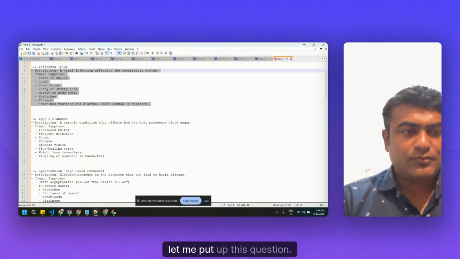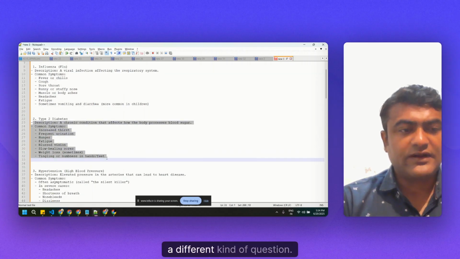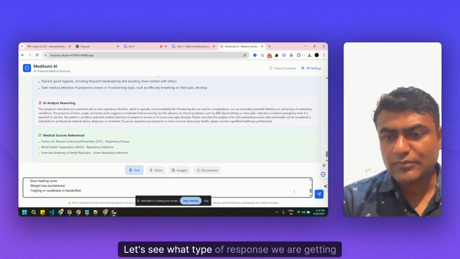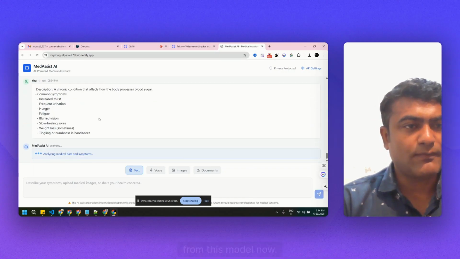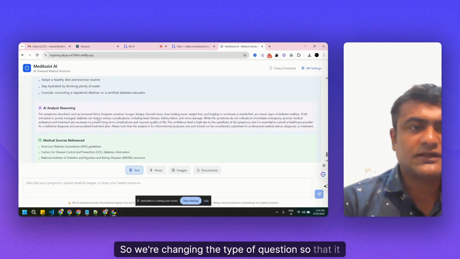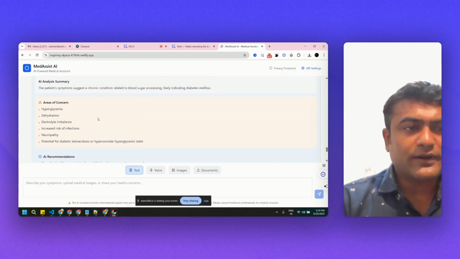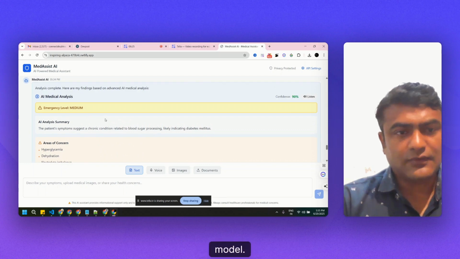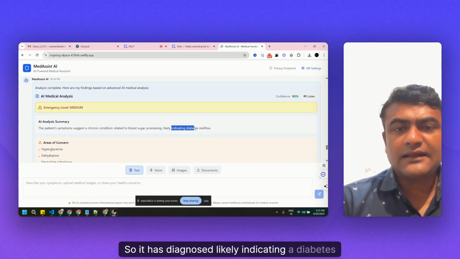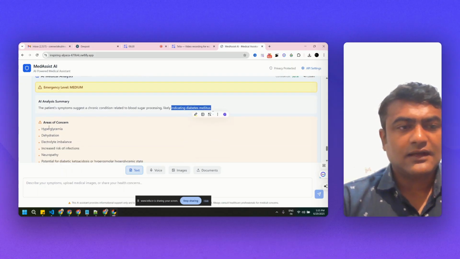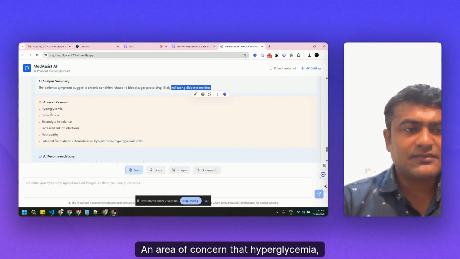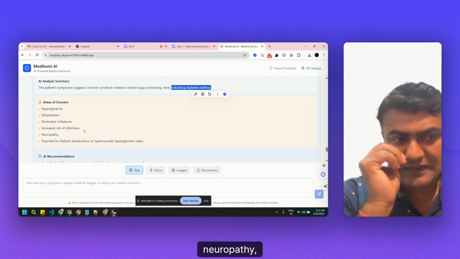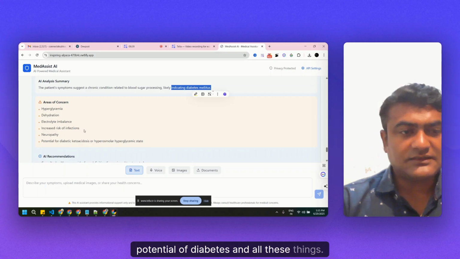Let me put up another, a different kind of question. It is related to diabetes. Let's see what type of response we are getting from this model now. We're changing the type of question so that we can get a proper analysis from the model. It has diagnosed it as likely indicating diabetes mellitus. The areas of concern are hyperglycemia, dehydration, electrolyte imbalance, increased risk of infection, neuropathy, and so on.